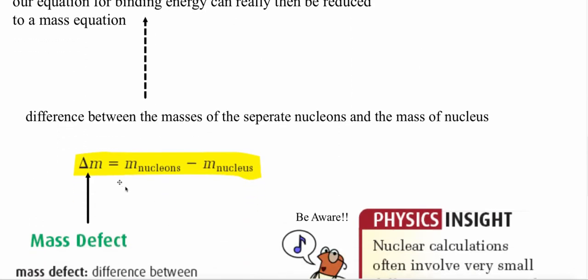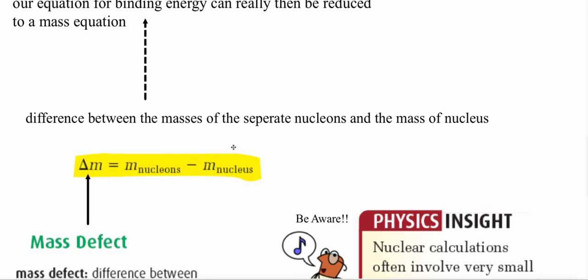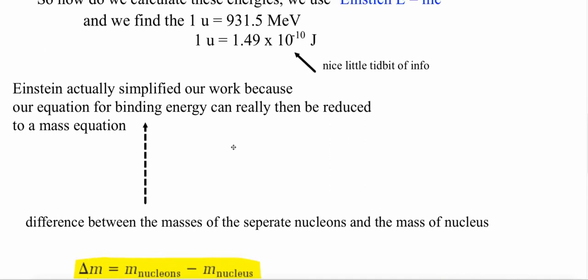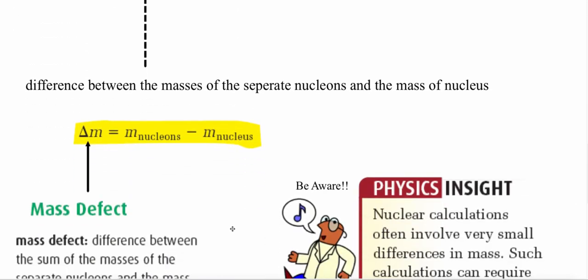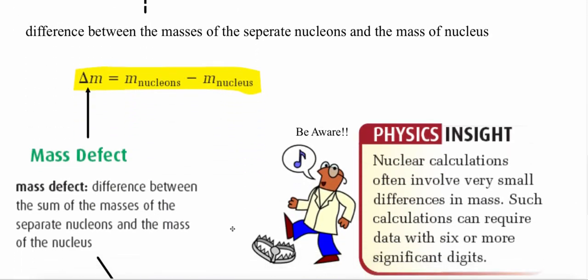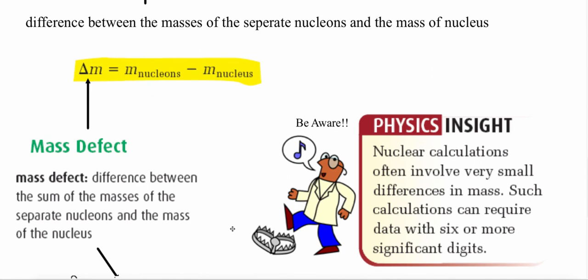So our mass defect is essentially my binding energy once we convert it to energy using Einstein's equation, or multiplying my atomic masses by 931.5 mega electron volts. So mass defect is the difference between the sum of masses of the separate nucleons and the mass of the nucleus.